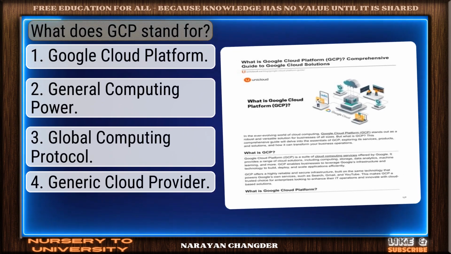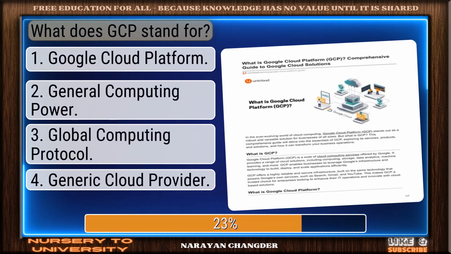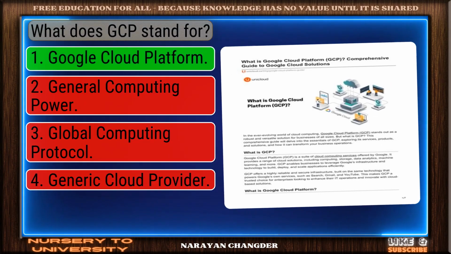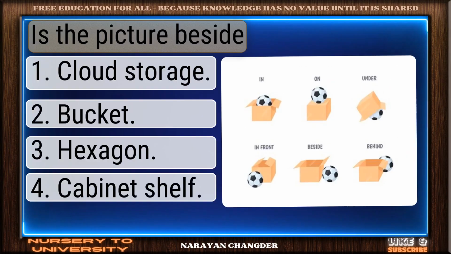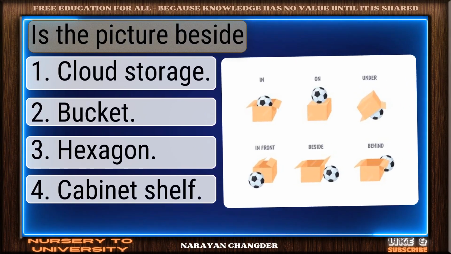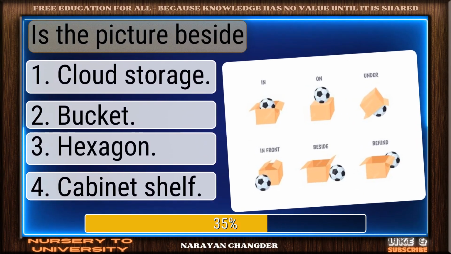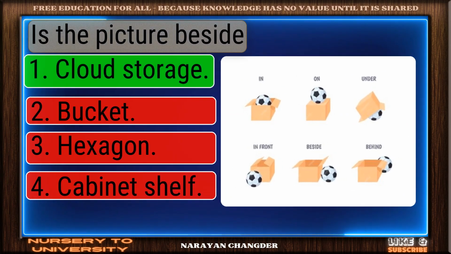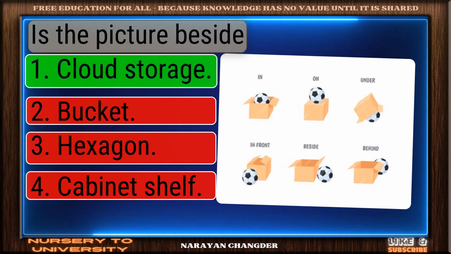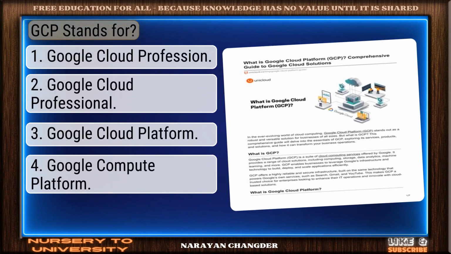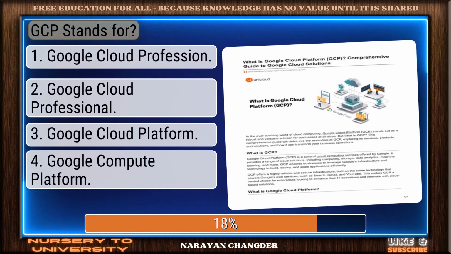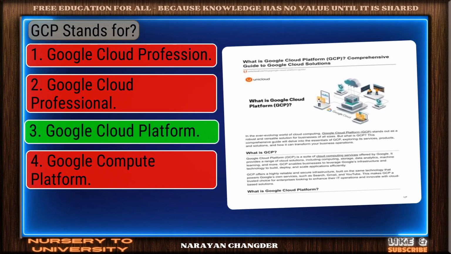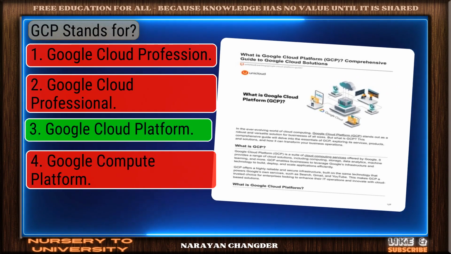Question number 75. What does GCP stand for? Right again. Google Cloud Platform is a valid answer. Question number 76. What is in the picture beside? Well picked. Cloud storage is the correct answer. Question number 77. GCP stands for? Smart move. Google Cloud Platform is an accurate answer.